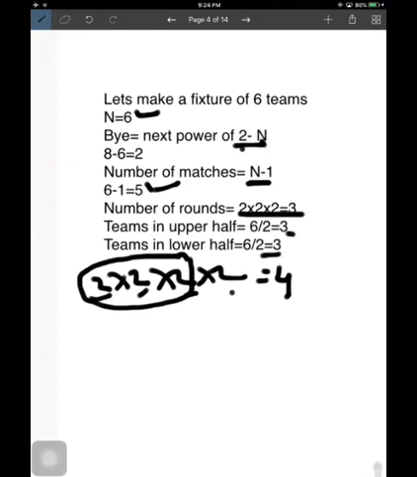So let's draw this fixture. First of all, we will write the number of teams.